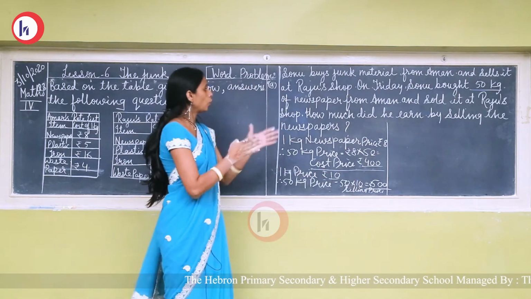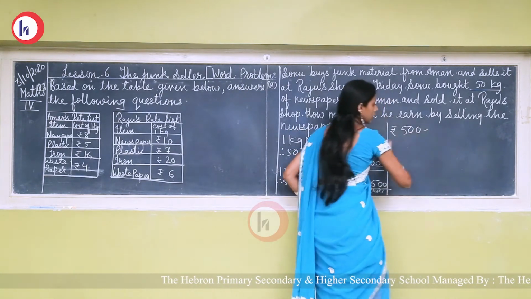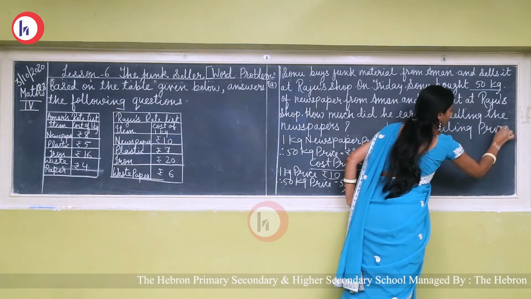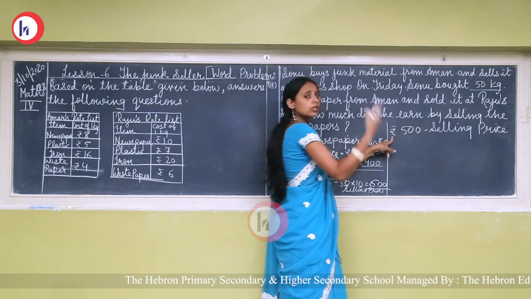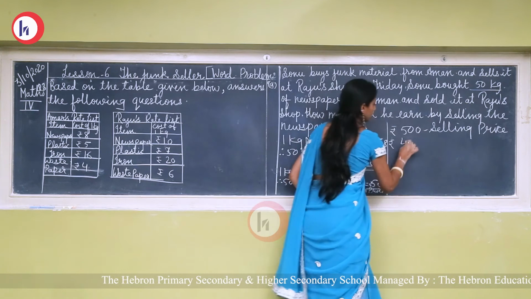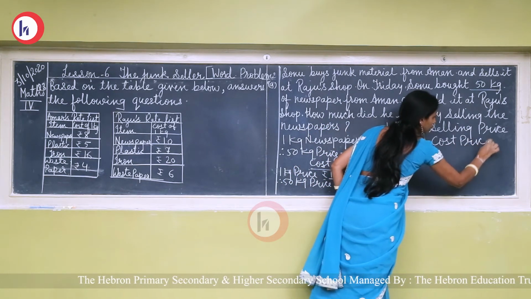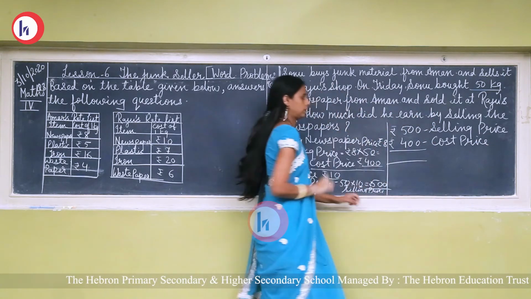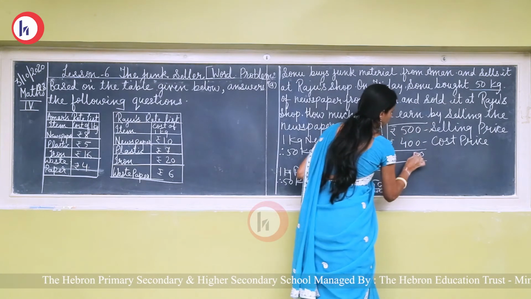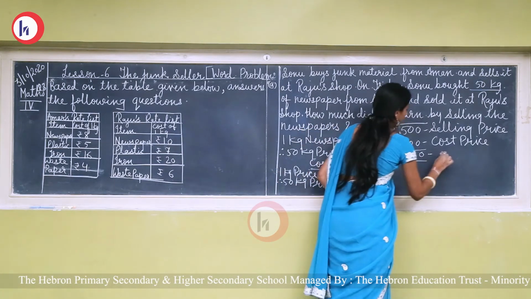Okay, so here Sonu got a profit. So ₹500 selling price, the amount at which Sonu sold. Okay, and then ₹400 cost price. Now see the difference. The difference which we get, that is called a profit. 0, 0, 0 minus 0, 0, then 5 minus 4, it is 1. ₹100 is profit.